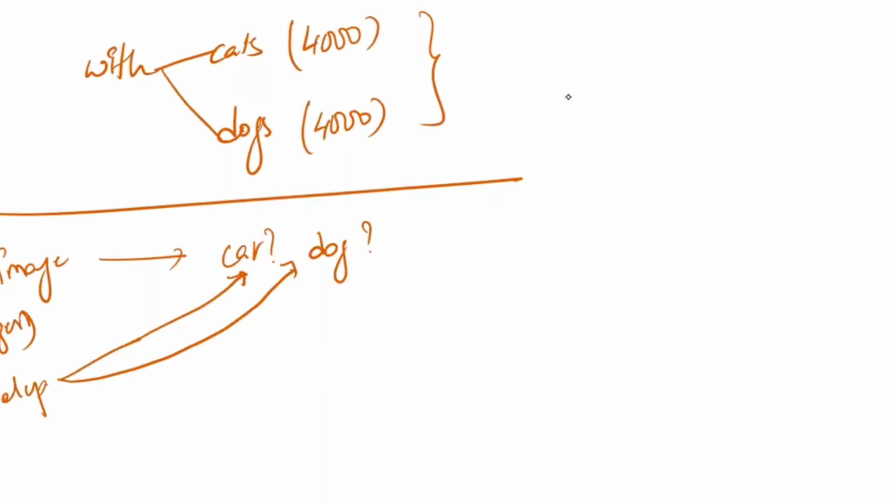Now here we are going to train with respect to cats and dogs, right? Whatever new image you have given, it is going to identify the probability for cat and the probability for dog. After calculating the probability for both of them, whichever has the higher probability, it is going to classify into that, right?